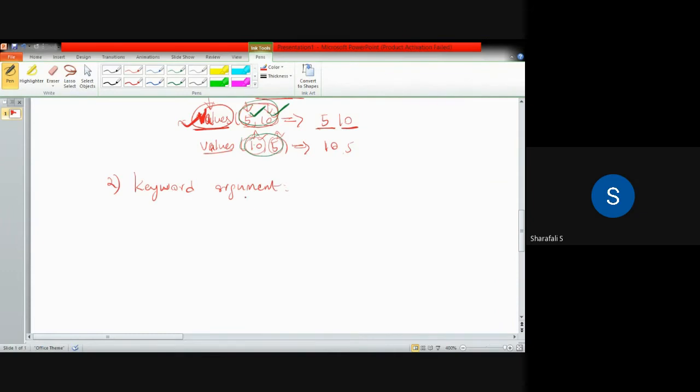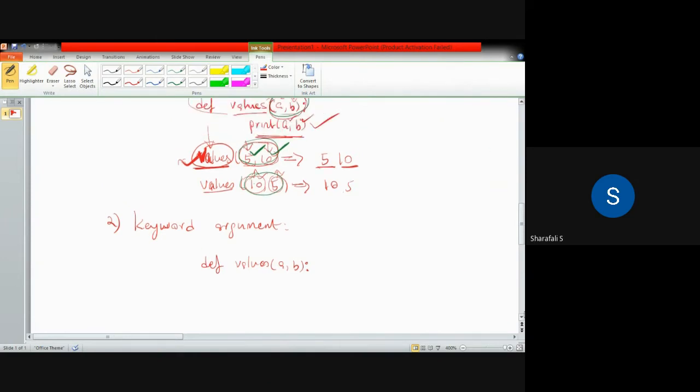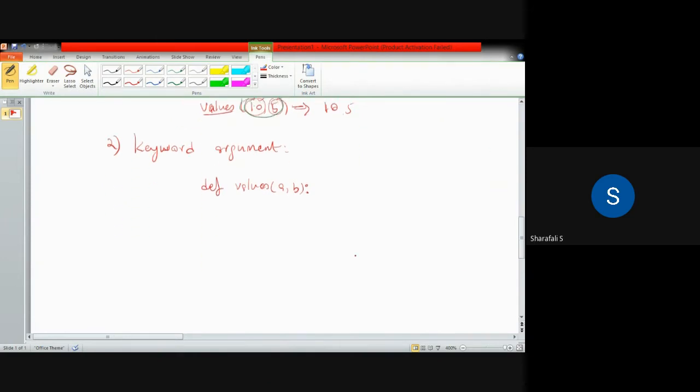So in keyword argument, let us consider the same example. Defining a function values of a comma b colon, and then the operation is print a comma b.